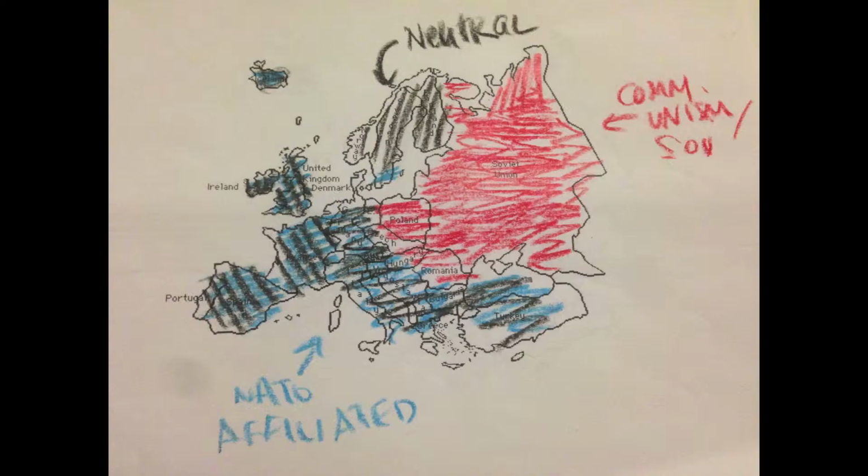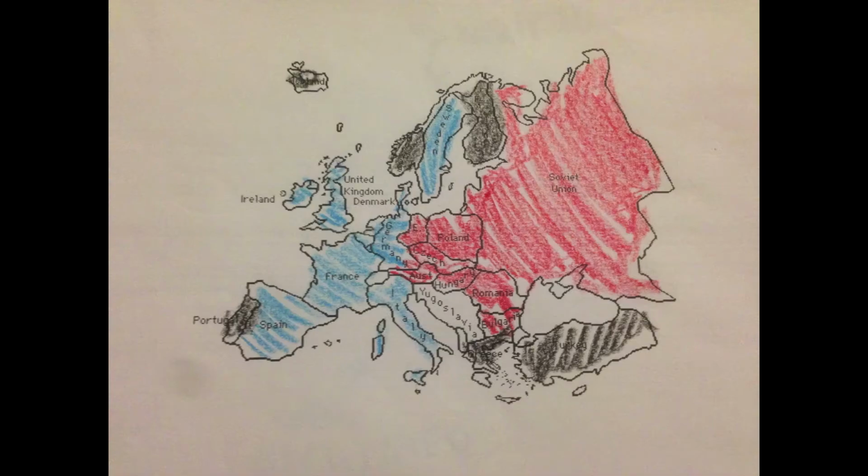In this map, you see the student only identified 5 communist countries, saying that Bulgaria and East Germany were part of NATO. There was also confusion with Yugoslavia, Switzerland, Austria, Ireland, and Norway. In the final map, the student identified all the Warsaw Pact countries except Austria, which was neutral. But again, there was confusion in Greece and Turkey, Iceland, Portugal, Ireland, and Norway.